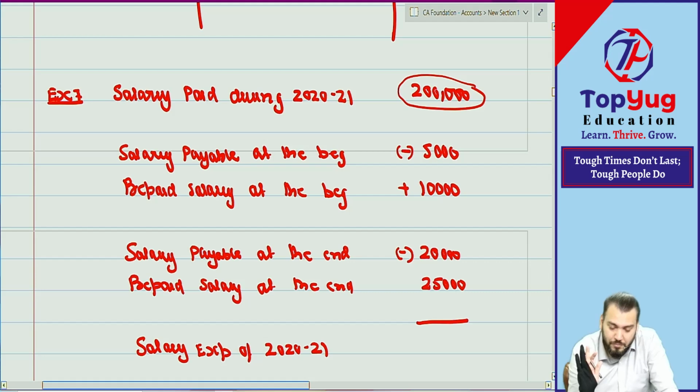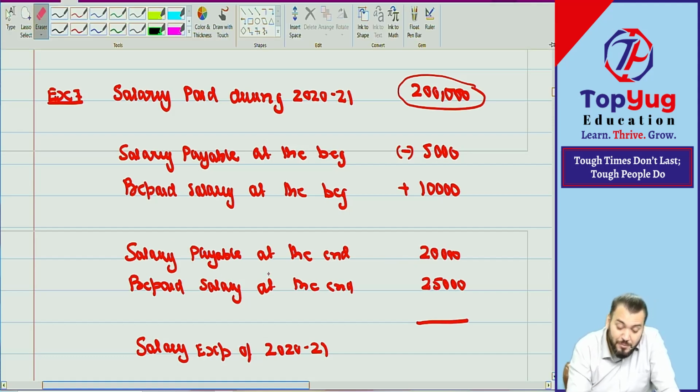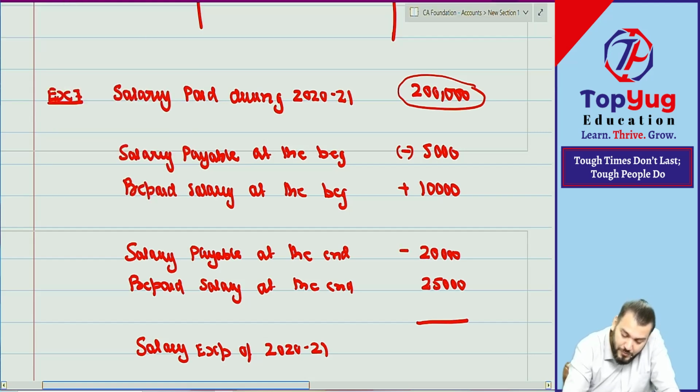Prepaid salary at the end, sorry, my mistake, this is salary payable now. I actually took prepaid salary, my mistake. Salary payable at the end means it is not paid in the current year, but it is an expense of the current year only. It will be paid in next year. It is plus. Correct.